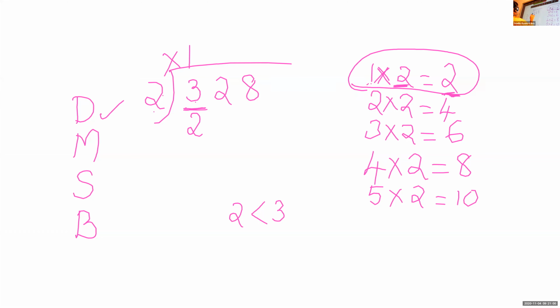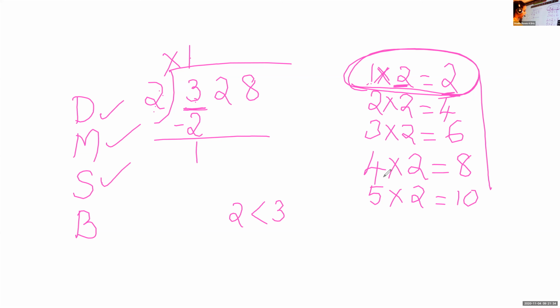So the first step is divide. We divide 3 by 2. So we will look in the multiplication table. We will get 1 into 2 is 2. After that we will multiply. 1 multiplied by 2 we have written here. The next step is to subtract. 3 minus 2. Okay. What is 3 minus 2, Akshaj? 1. Okay, very good. 3 minus 2 is 1.